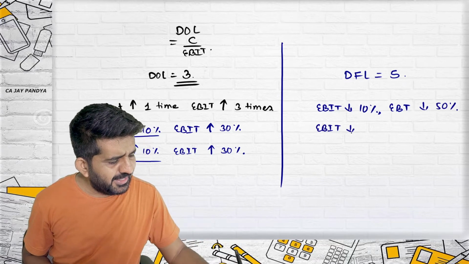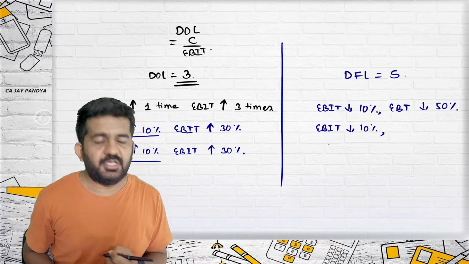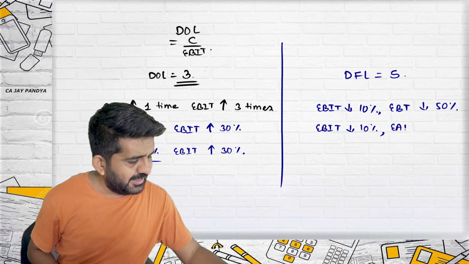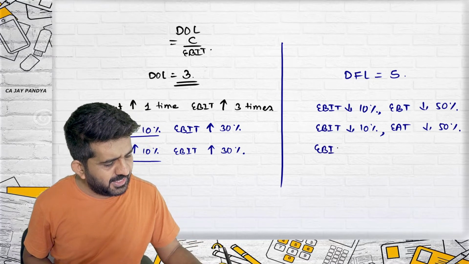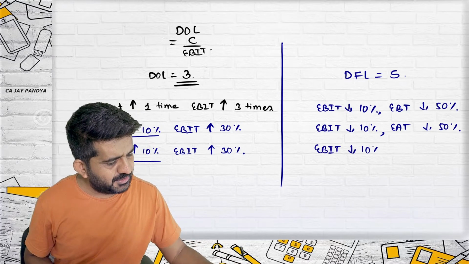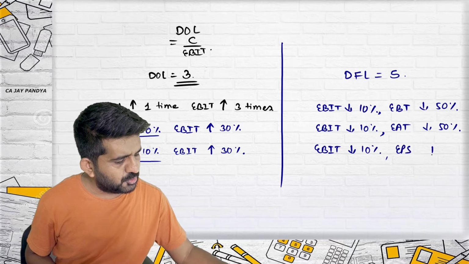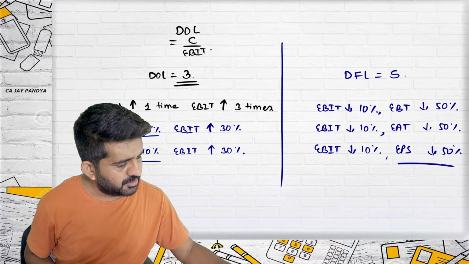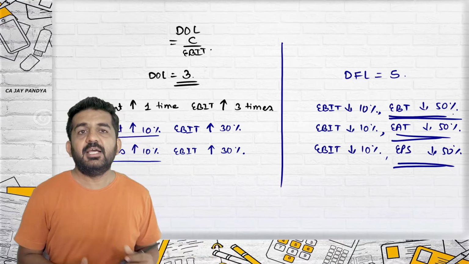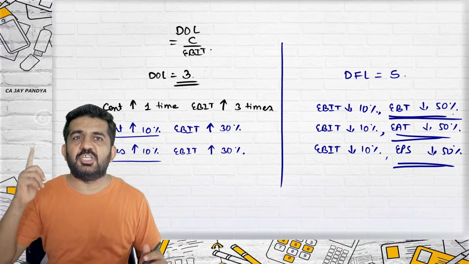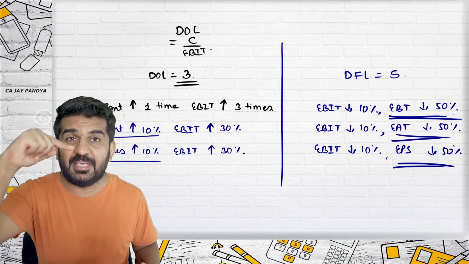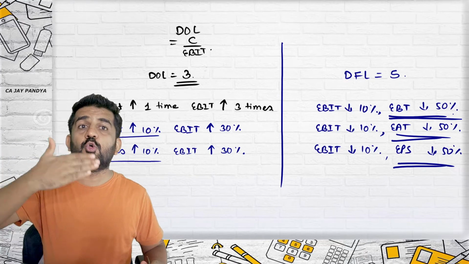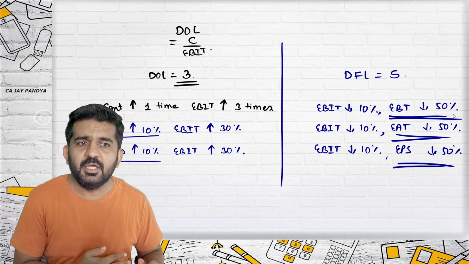If EBIT decreases by 10%, it also means that EAT will decrease by 50%, and EPS will decrease by 50%, because change in EBT, change in EAT and change in EPS are always the same. So it shows the relationship between change in EBIT and change in EBT, EAT or EPS.